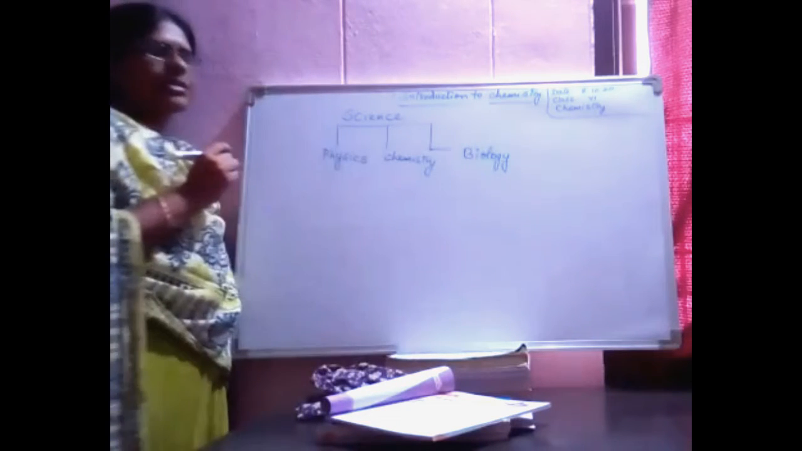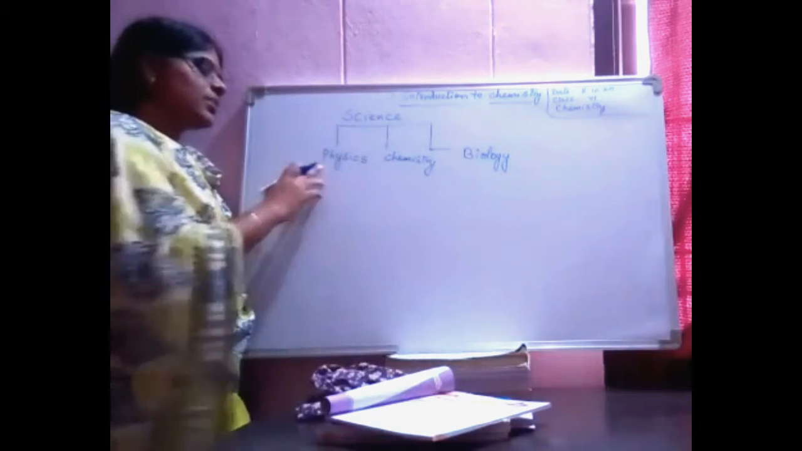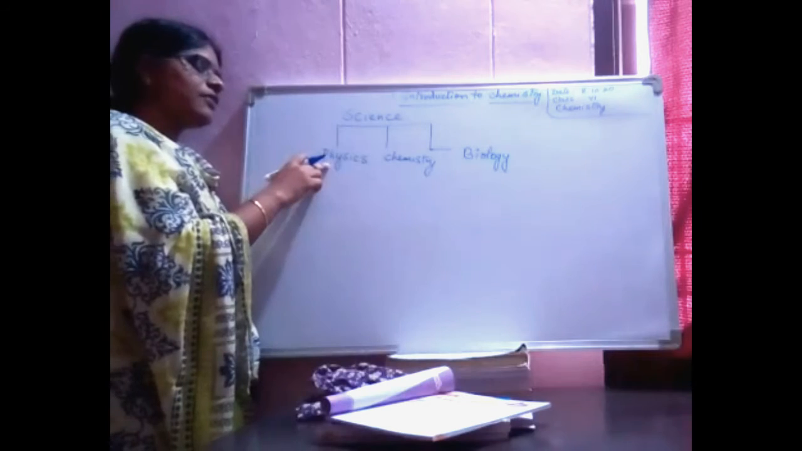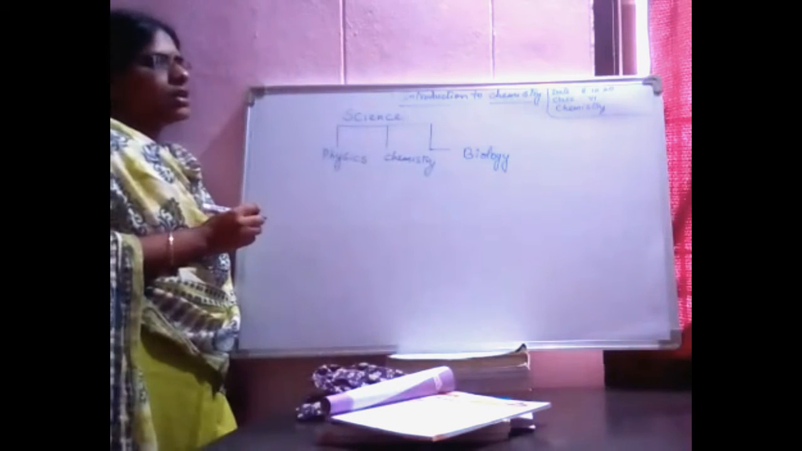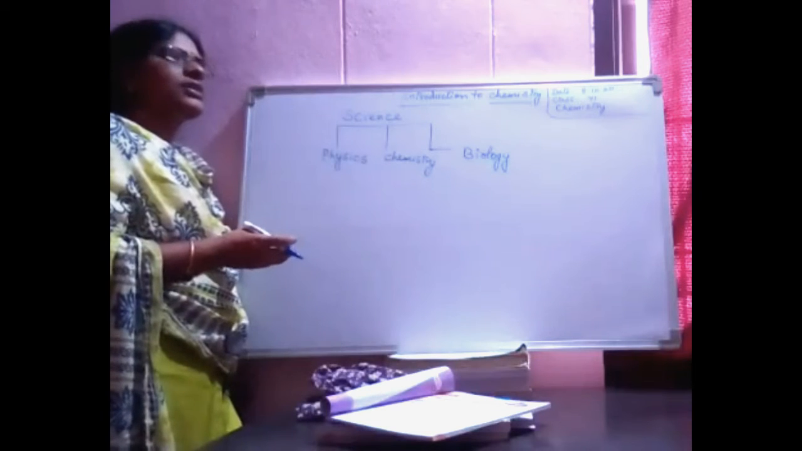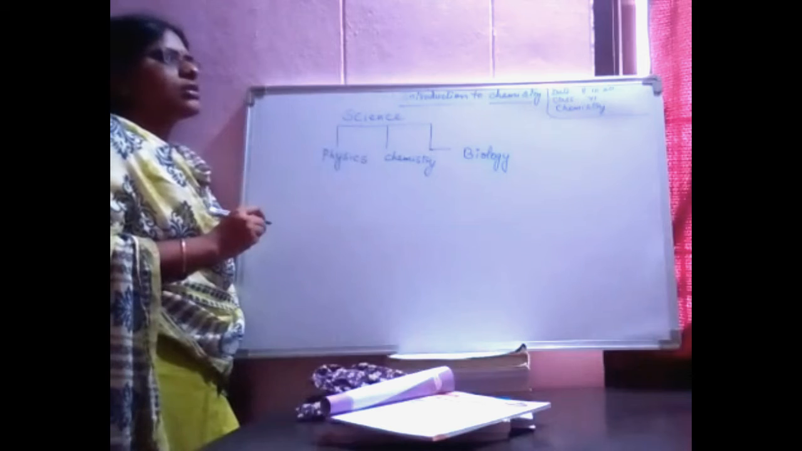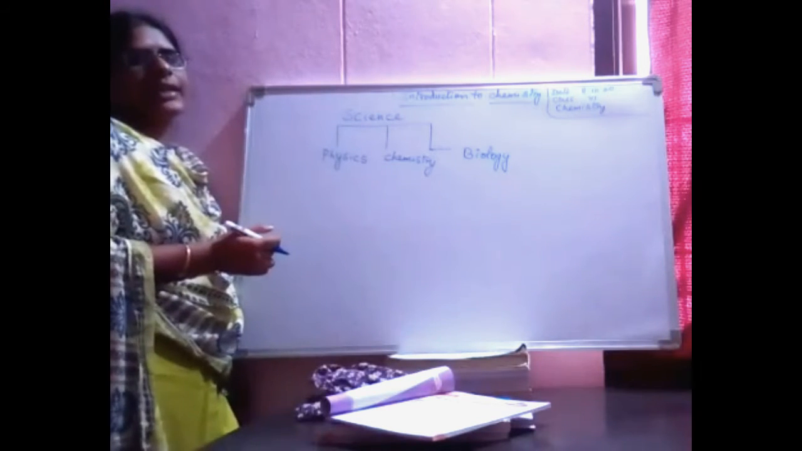Okay, students. The science basically deals with three branches. Those three branches are physics, chemistry and biology. Now, in this chapter, you will have some pictures in your textbook. This chapter is just about what chemistry is that you are learning.